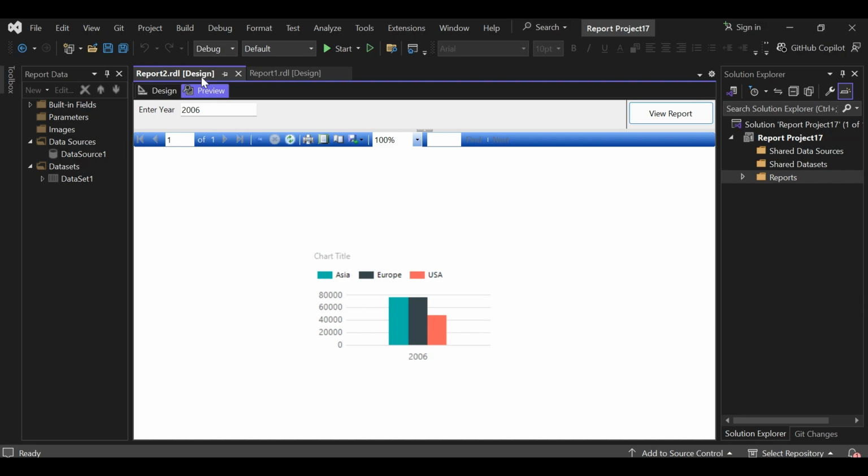So drill through in SSRS improves report interactivity and organization by allowing users to explore data in more depth only when necessary. This technique is useful for financial reports, sales analysis, and other business intelligence applications.